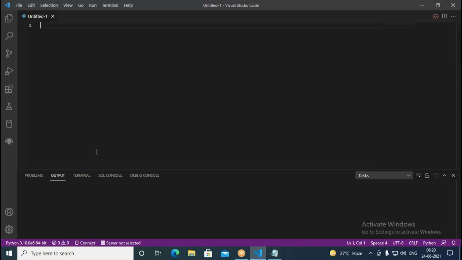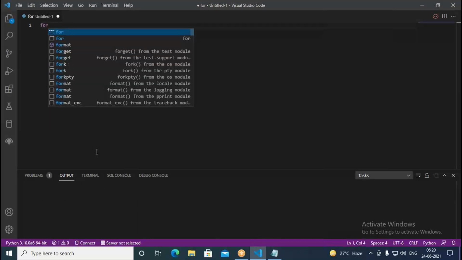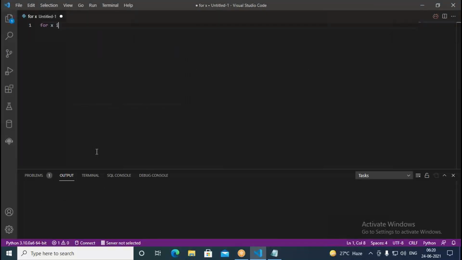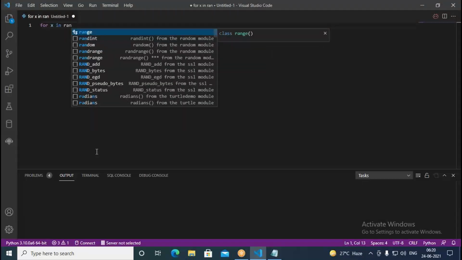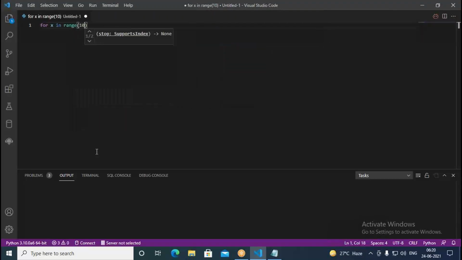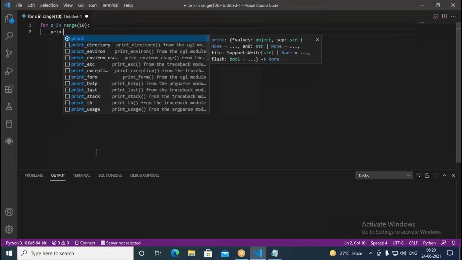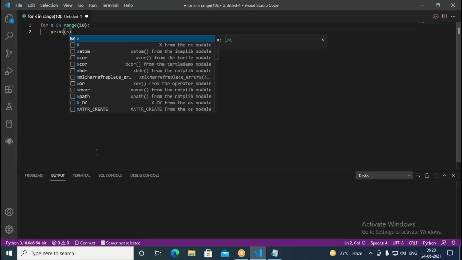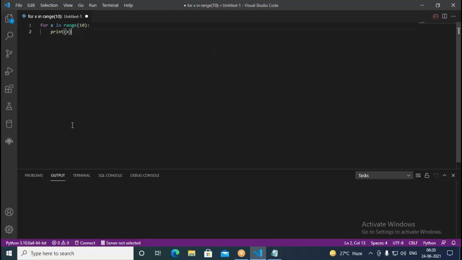So here I write for x in range followed by 10, then I would like to print it. I write here print x. So what result can we expect in this? The result will be 1, 2, 3, 4, 5 like that. It has to print for us. So let us see what result we get from that.